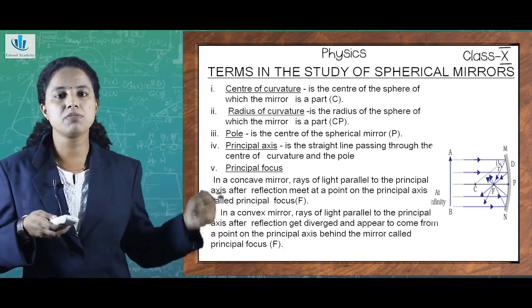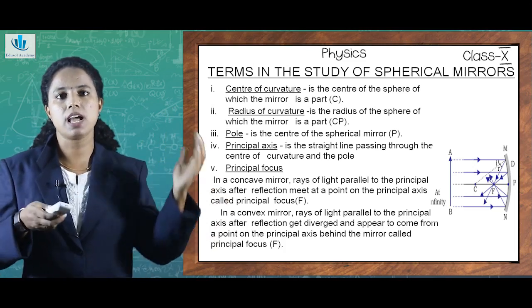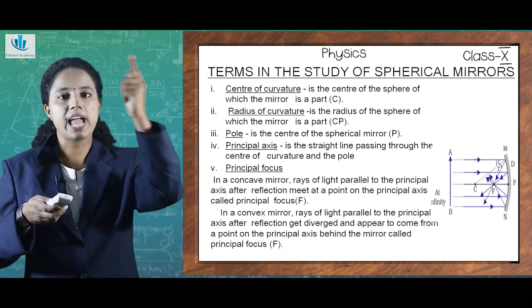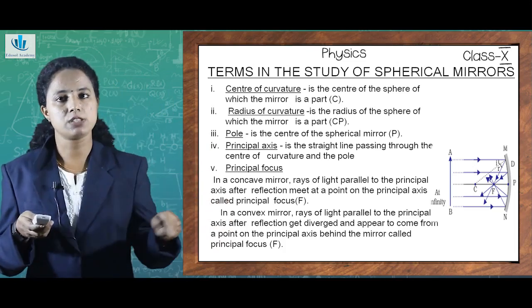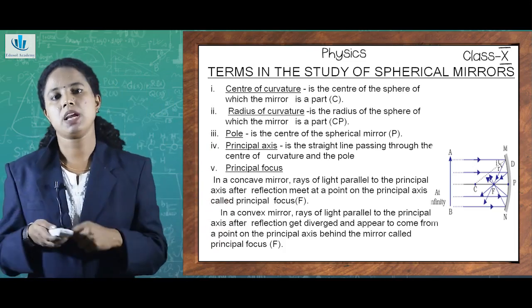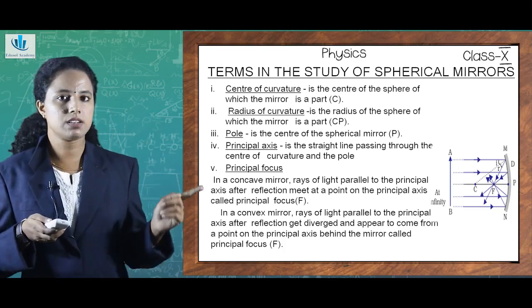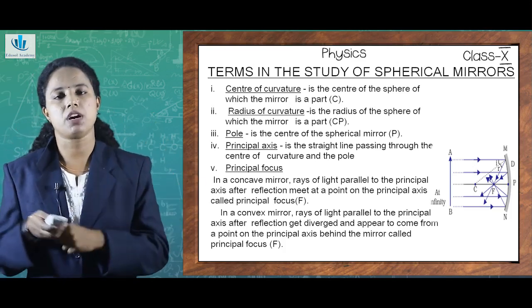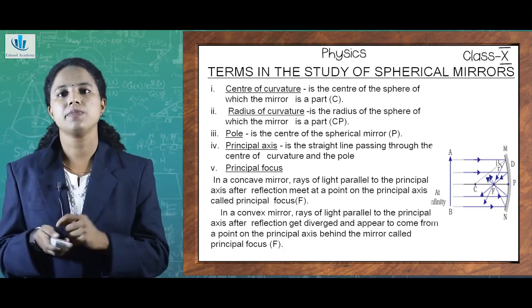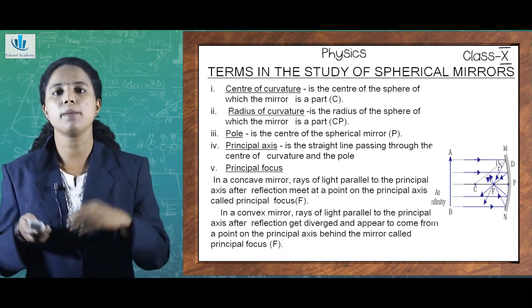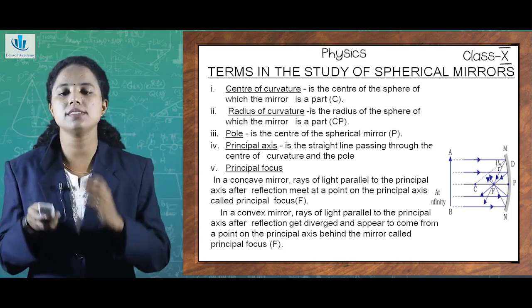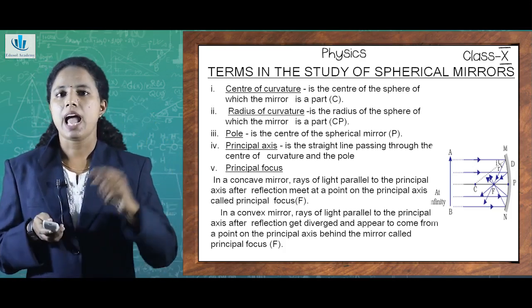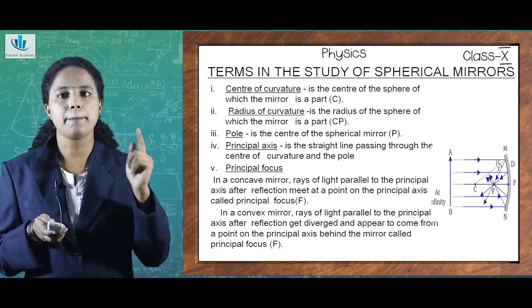So the reflecting surface of MN forms a part of a sphere. If we extend that, it will be just like the case of a sphere. That's what it means. So the letter C depicts the center of curvature. And the meaning is that the center of the sphere of which the mirror is a part is called the center of curvature. And there is another one called capital F.